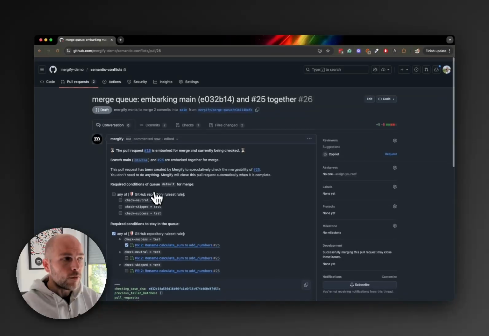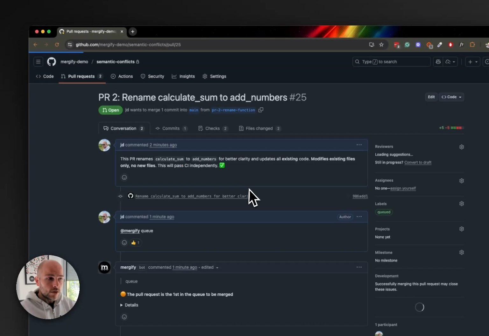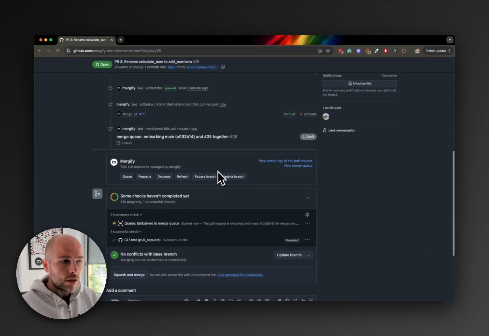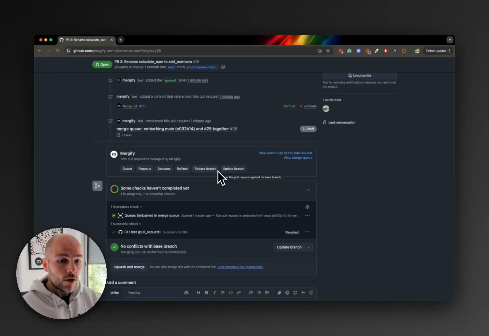So now, if we go back to PR number 2, it's actually not merged. And I can wait here and see that Mergify is going to report the failure from the merge queue, which means as a developer, I know that PR doesn't work anymore. And I can actually fix the code before merging it, make sure I retrigger the CI once I fixed it and put it back in the queue. And this time it will get merged.